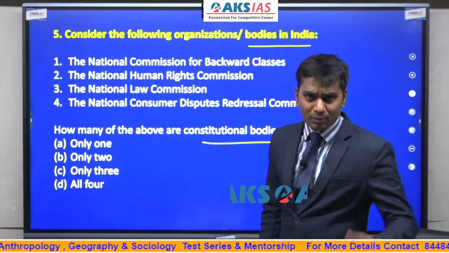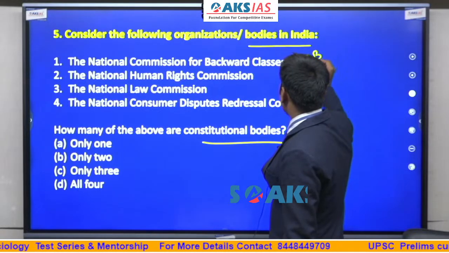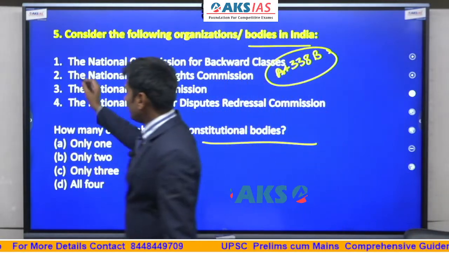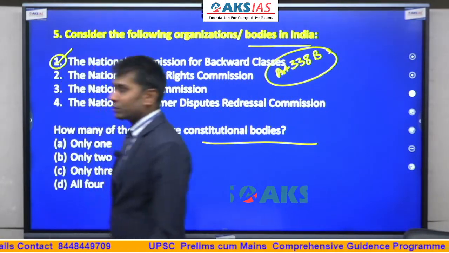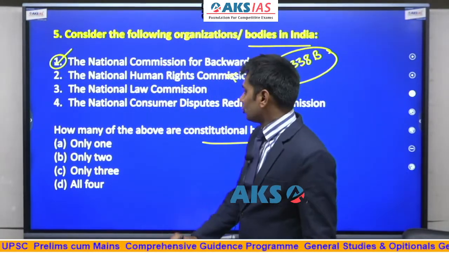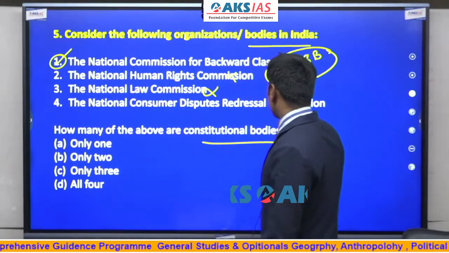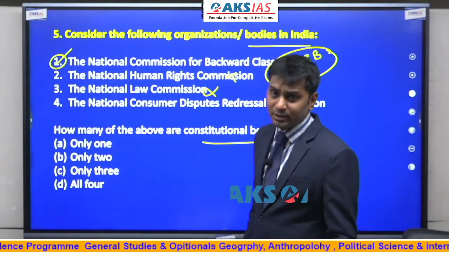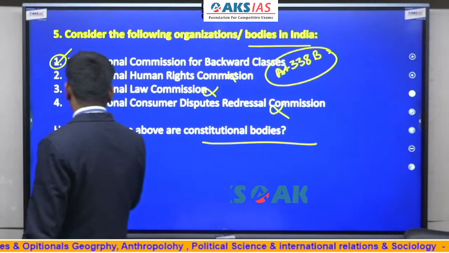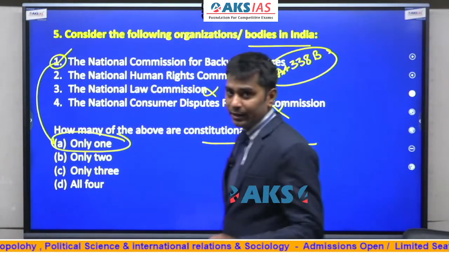The National Commission for Backward Classes is a constitutional body because it is there in Article 338B. This is the article for which it was enacted, through your latest Constitutional Amendment Act. So this is a constitutional body, whereas the National Human Rights Commission is a statutory body, not a constitutional one. The National Law Commission is neither a statutory nor a constitutional body. The National Consumer Disputes Redressal Commission is established as per the Consumer Protection Act, so this is a statutory body. So only one statement is correct here. What is that? The first statement. So the answer for this question is A.